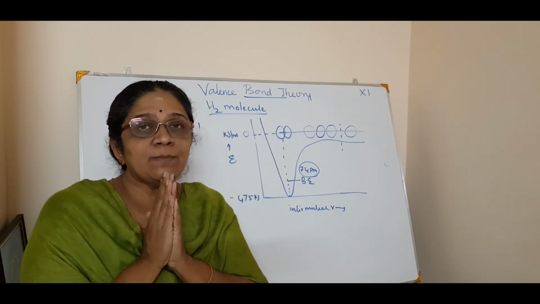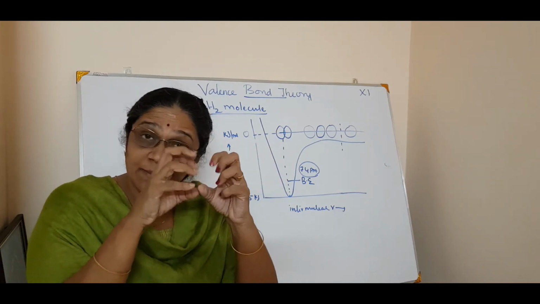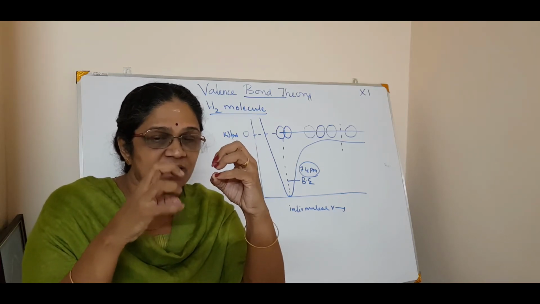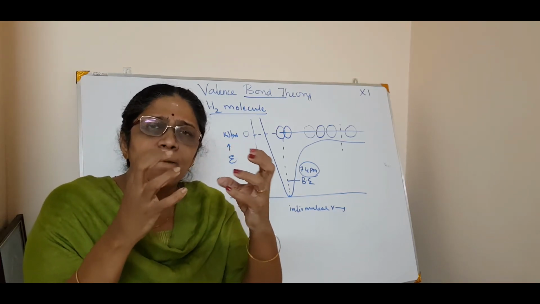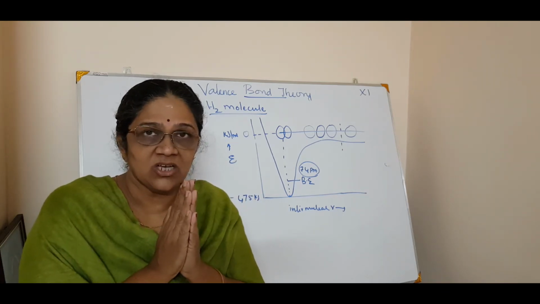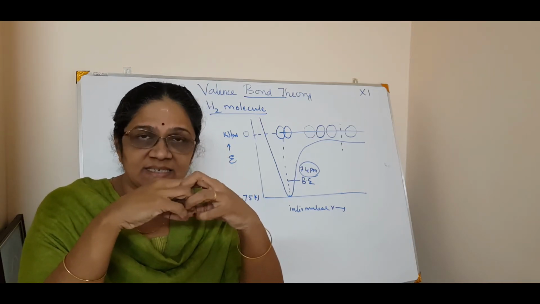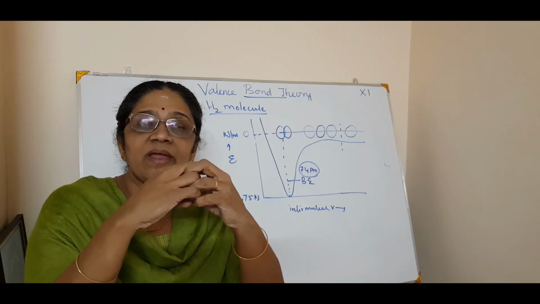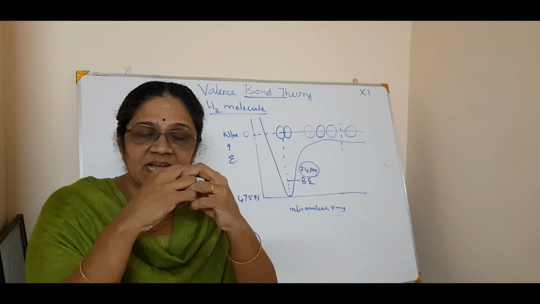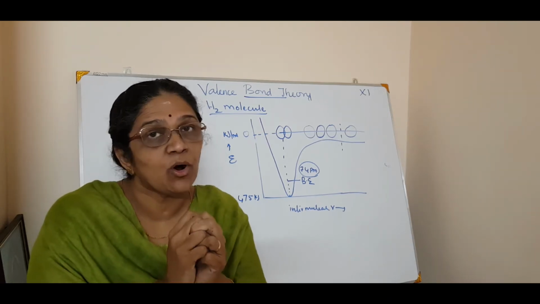What do you mean by overlaps? When the two orbitals come, they will interpenetrate. Inter means between two, isn't it? This s orbital and this orbital. Or you can say merging. Or the best word is overlapping. So, since there is an overlapping between the s orbital of the first hydrogen atom and the s orbital of the second hydrogen atom, a chemical bond happens. And how does the chemical bond happen?